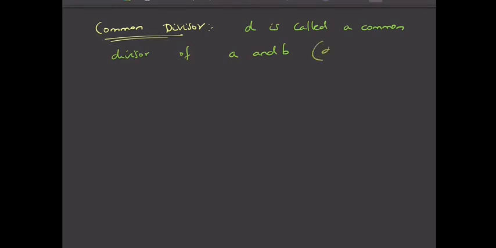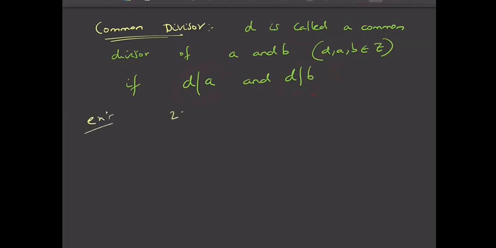Here D, A and B are integers, right? Not natural numbers, they can be integers also. So D is called a common divisor of A and B if D divides A and D divides B, right? Common divisor means it should be a divisor of A and it should be a divisor of B, then only it is a common divisor. Fine.